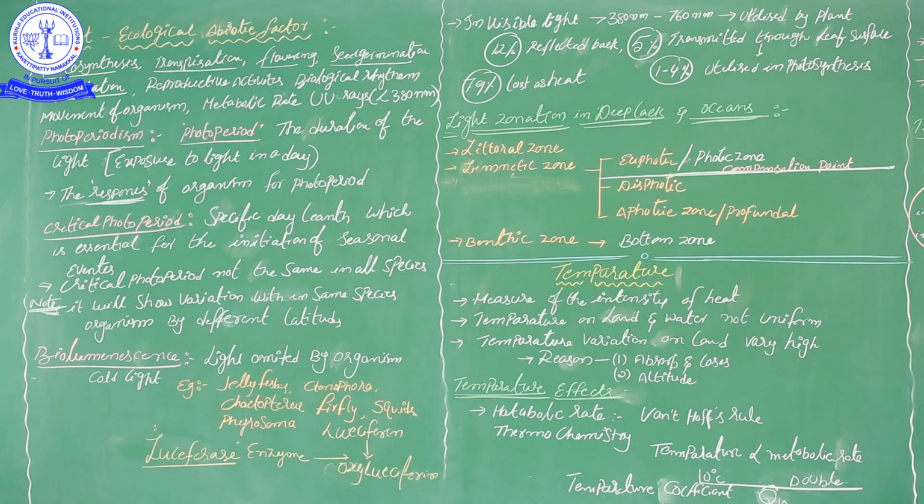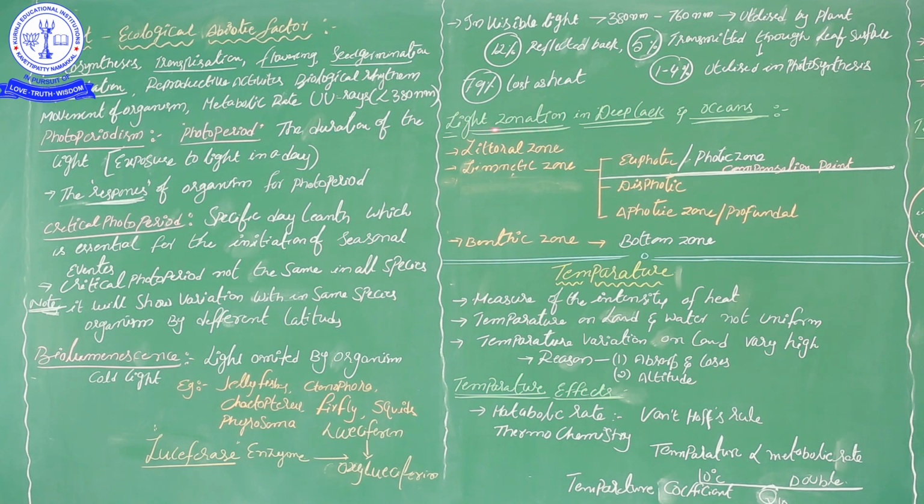That is about visible light. Then come to the next one, light zonation in deep lakes. Based on light penetration in lake water or oceans, when you take any big ocean or lake, the light penetrates up to a certain depth; that is light zonation.